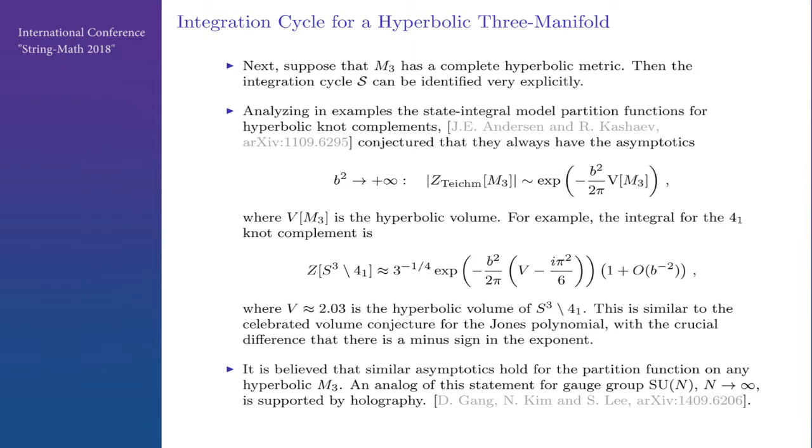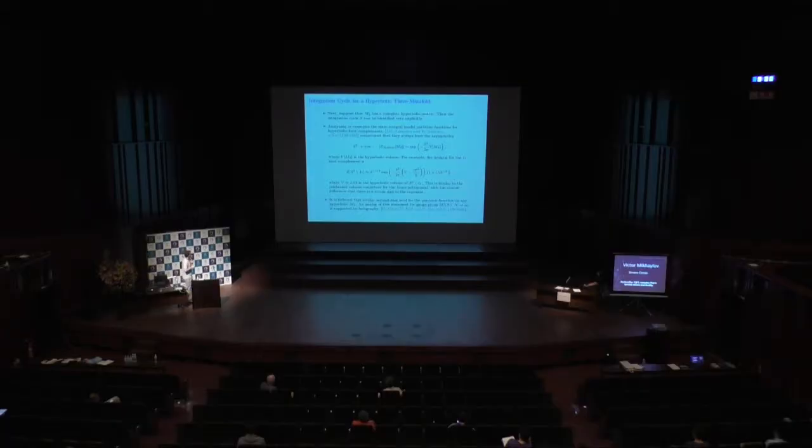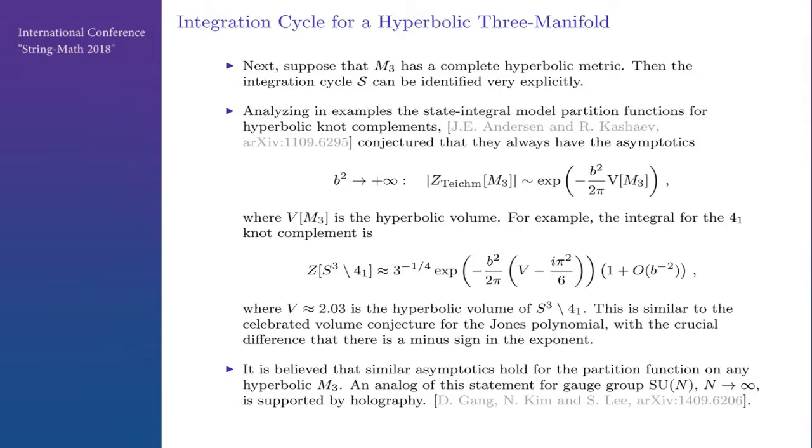So now suppose that M3 has a complete hyperbolic metric. Then the integration cycle can be understood very explicitly. Andersen and Kashaev looked at those state integral models, and they observed that for hyperbolic knot complements, when b squared goes to plus infinity, the partition function goes as e to the minus b squared times volume. I showed this for the 4_1 knot, right? Here, this formula. This is similar to the volume conjecture for the Jones polynomial, with the crucial difference that there is a minus sign, so it is suppressed, not growing. And we believe that similar asymptotics hold for any hyperbolic M3.